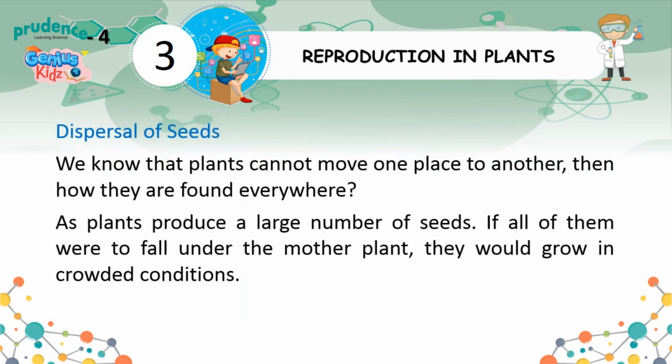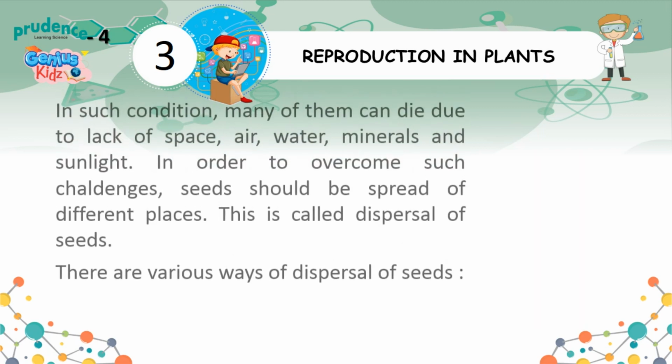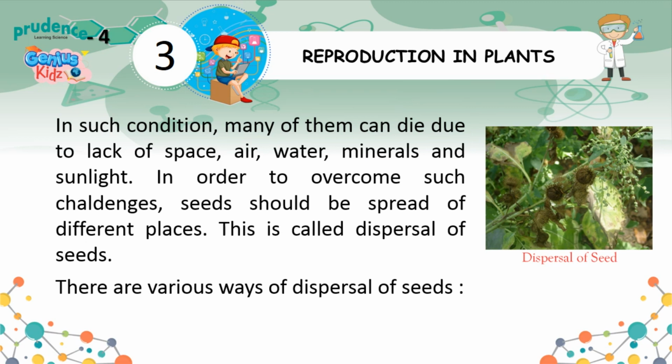Dispersal of seeds. We know that plants cannot move from one place to another, then how are they found everywhere? Plants produce a large number of seeds. If all of them were to fall under the mother plant, they would grow in crowded conditions. In such conditions, many of them can die due to lack of space, air, water, minerals and sunlight. In order to overcome such challenges, seeds should be spread to different places. This is called dispersal of seeds.